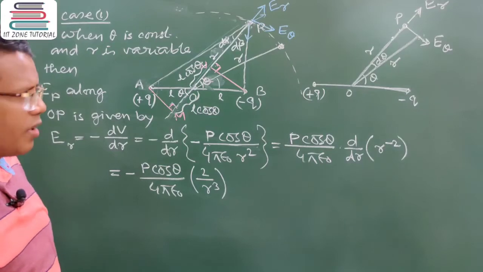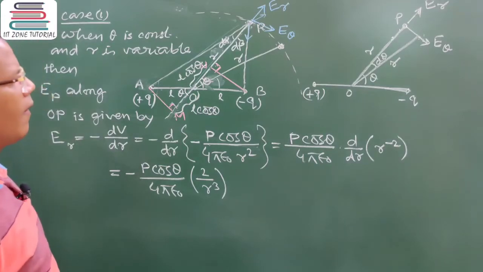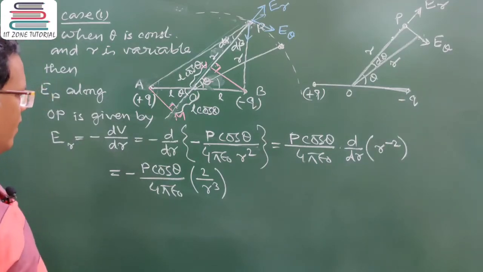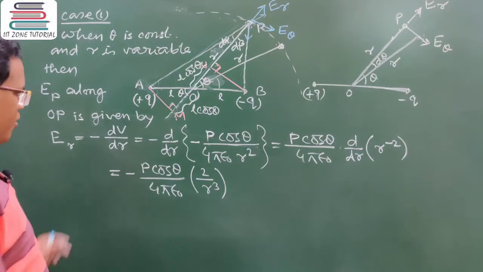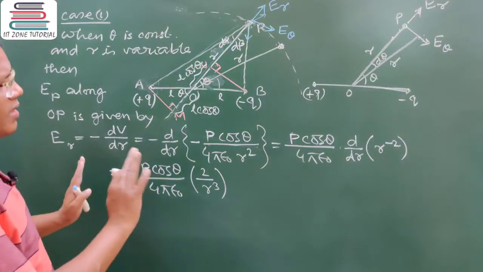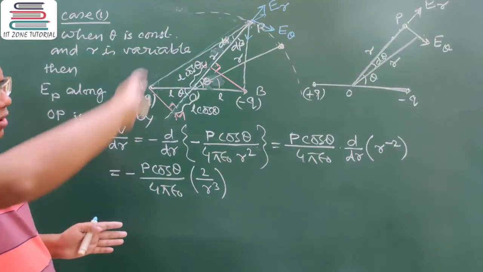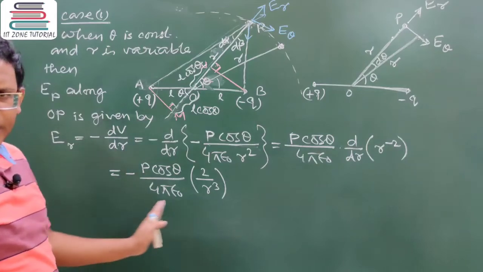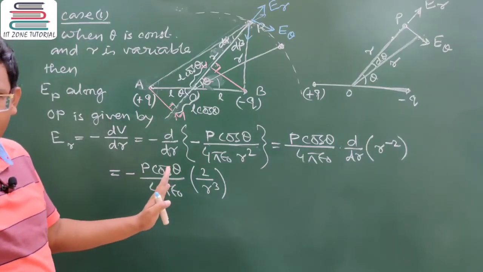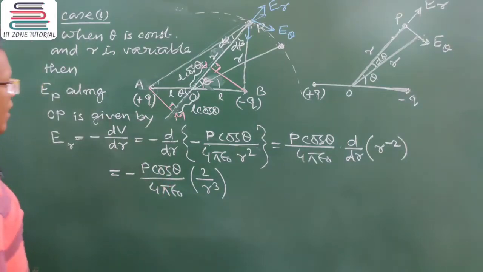Could you follow this thing? Yes, sir. Okay, so you can now understand the electric field along the line joining OP, which will be magnitude-wise this. Yes. Fine. Now discussing the electric field for case number 2.